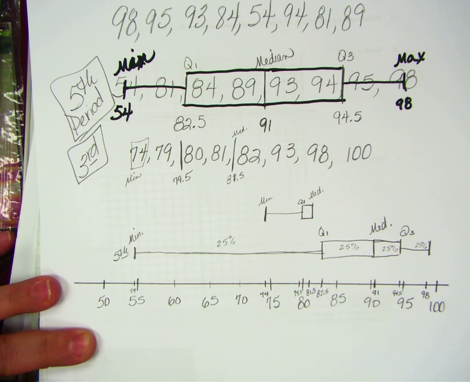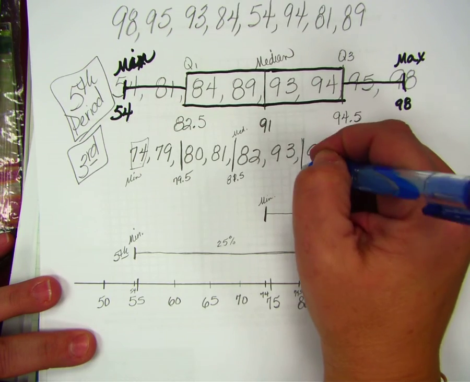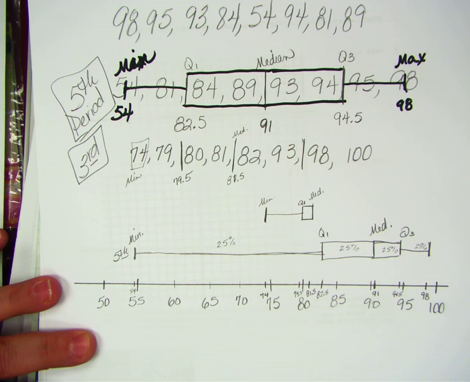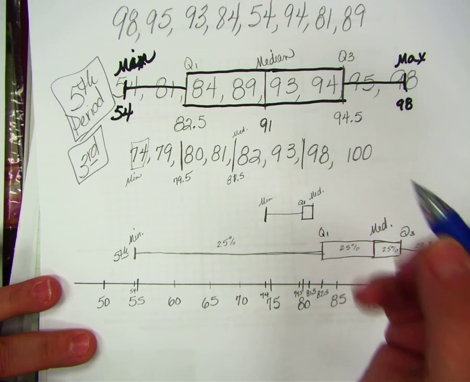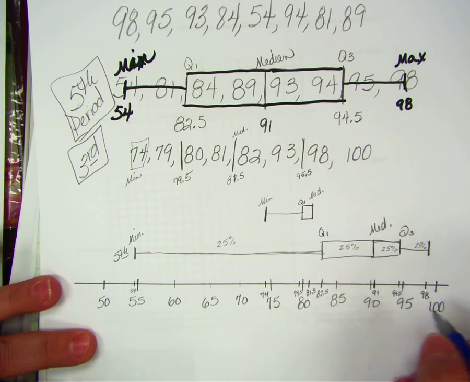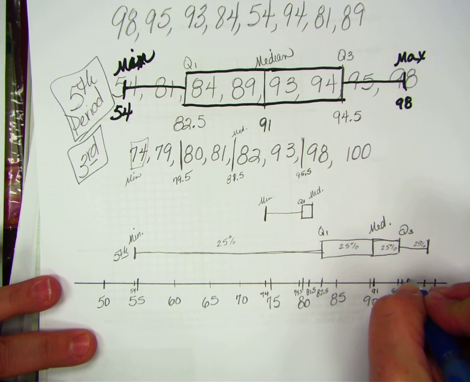Q3. Q3 is what? Between 93 and 98. Okay. Up. 95 and a half. About right here.